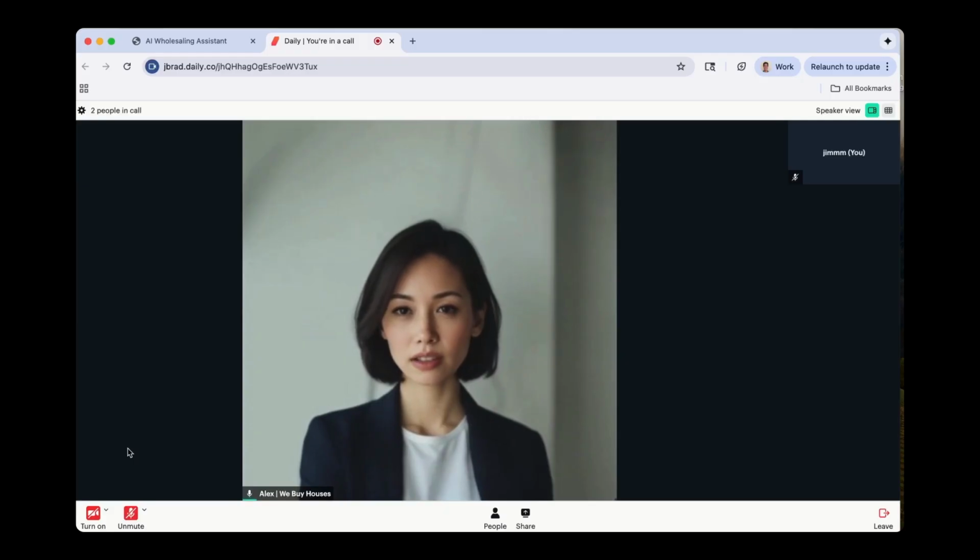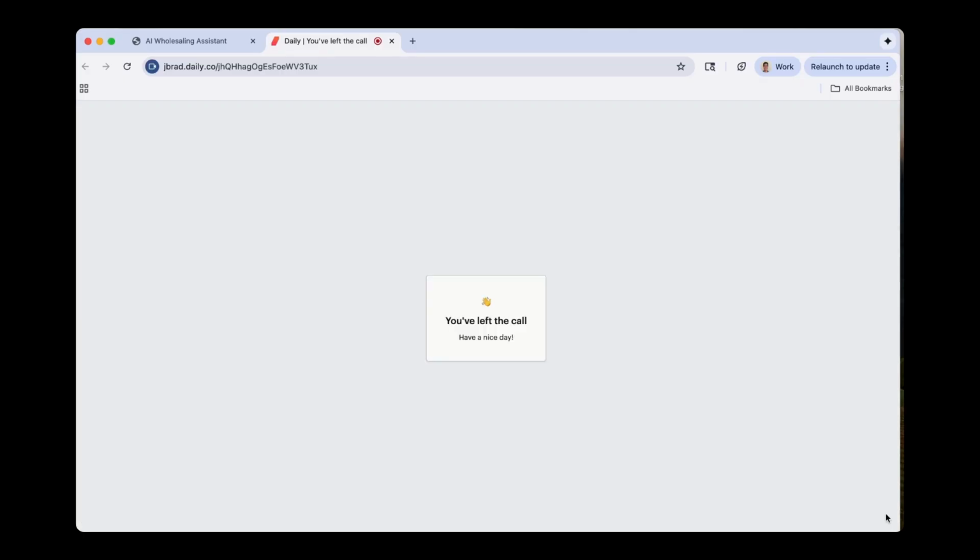Sounds good. Do you have a price in mind for the property? Yeah, I don't want to go anywhere lower than around 200,000. Great, thanks for that information, Jim. This sounds like a property we can help with. The next step is a 10-minute call with our specialist, Jimmy. Are you free tomorrow morning or afternoon? We could do tomorrow morning around 10 a.m. Perfect. I'll schedule your call with Jimmy for tomorrow morning at 10 a.m. You're all set, Jim. If you have any questions before then, feel free to reach out. Have a great day.